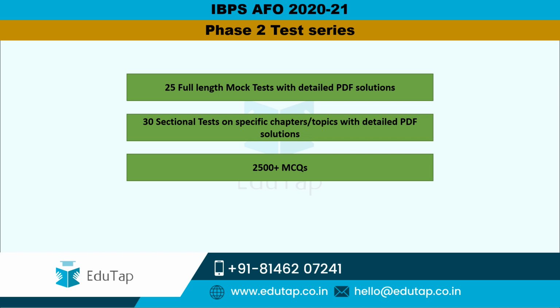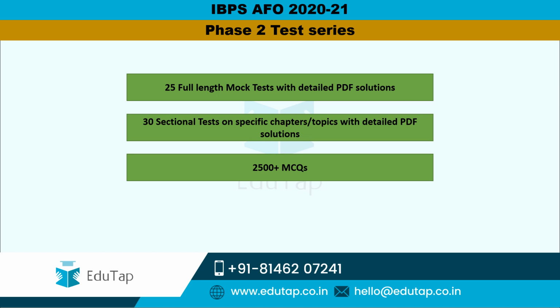So friends, let's have a quick look at the various components or offerings under the phase 2 test series, which is one of the courses here. In this course, we are going to offer you 25 full length mock tests with detailed PDF solutions, wherein these detailed PDF solutions are downloadable.